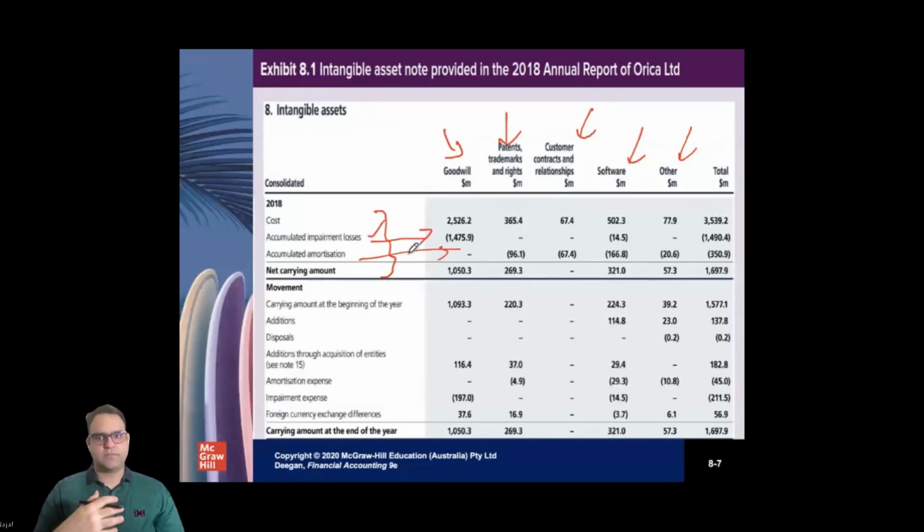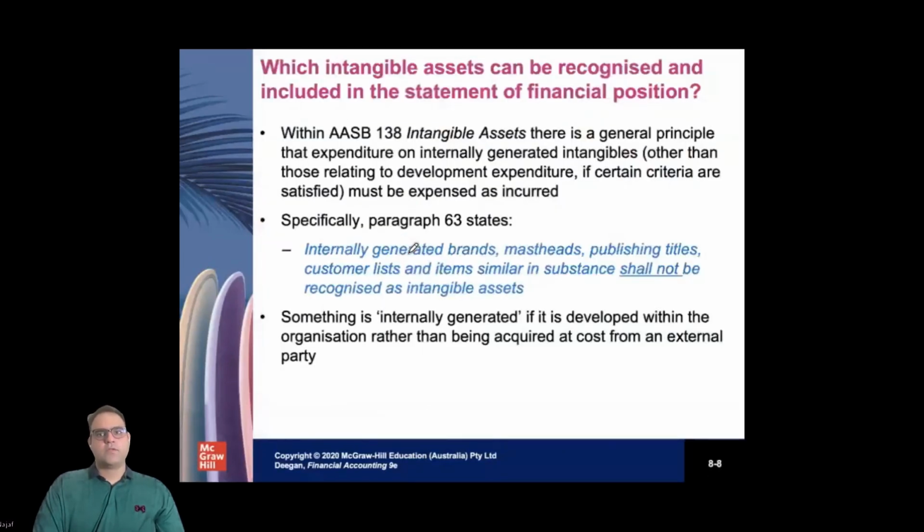So these are a little bit discussed in upcoming slides. This slide is about which intangible assets you can recognize and include in the financial statement. Those assets which you acquire, which you buy from somebody, you can write down into your financial position. You cannot write down those assets which you internally generated, like goodwill is one of the examples. So these cannot be identified in a financial statement.